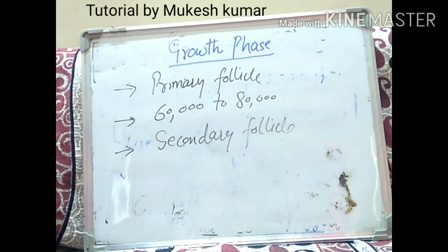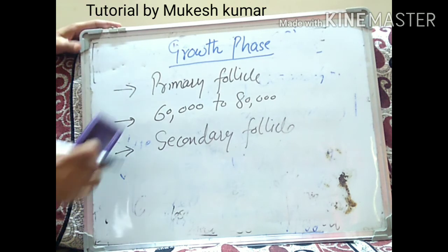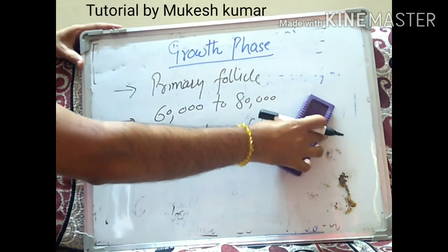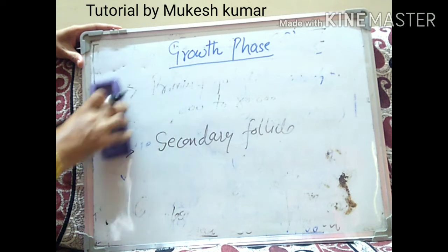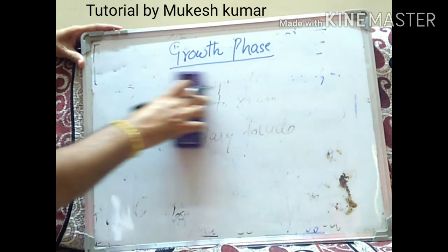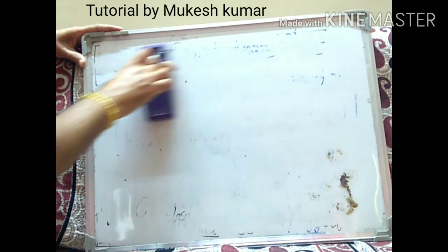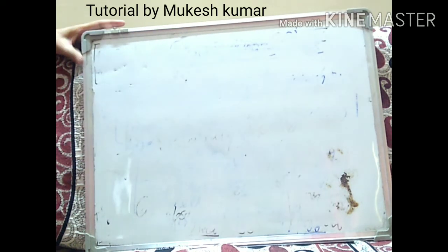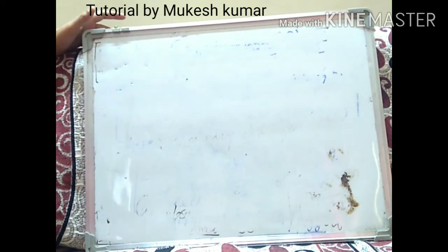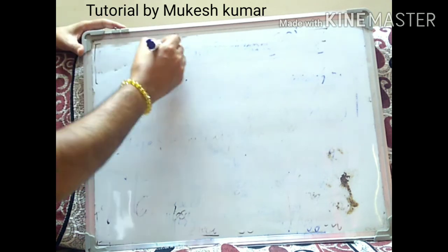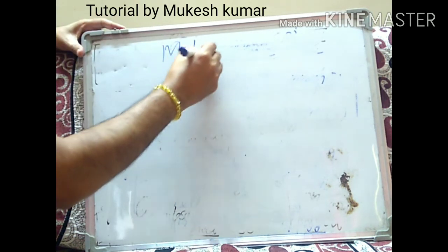Now let's talk about the last phase, which is known as the maturation phase of oogenesis. What is going to happen in the maturation phase, the third and the last phase of oogenesis? Let's talk about that. Maturation phase, this is the last phase.